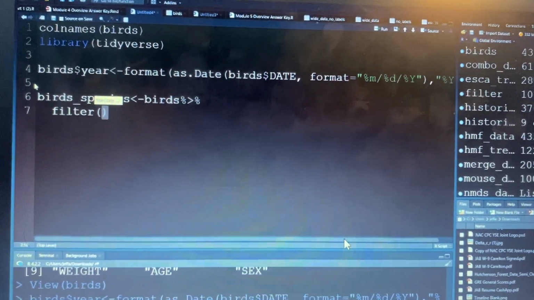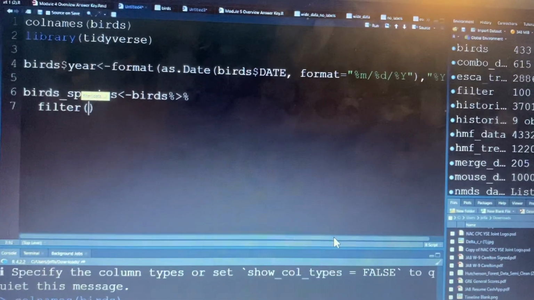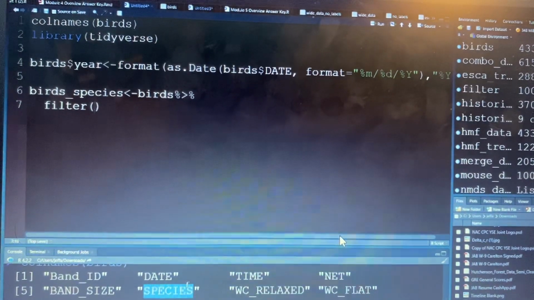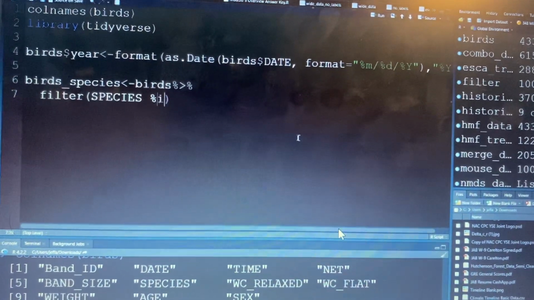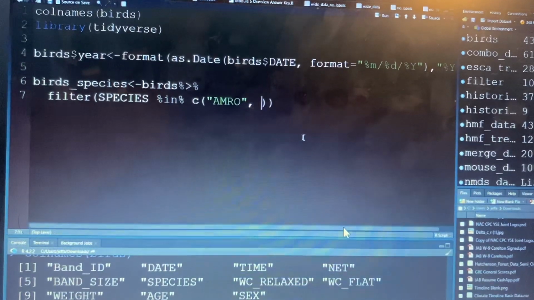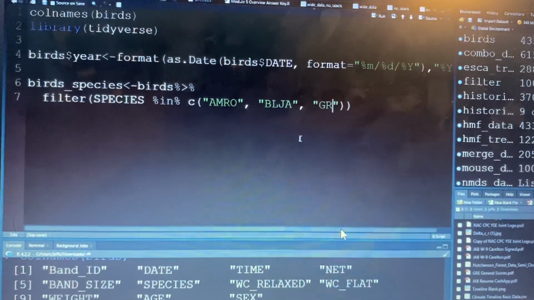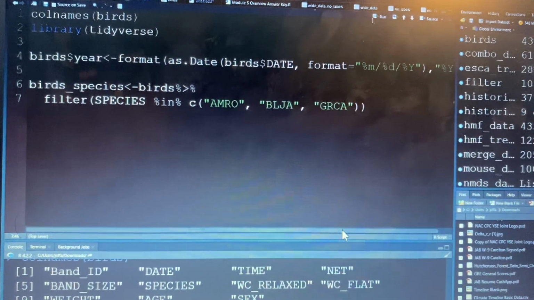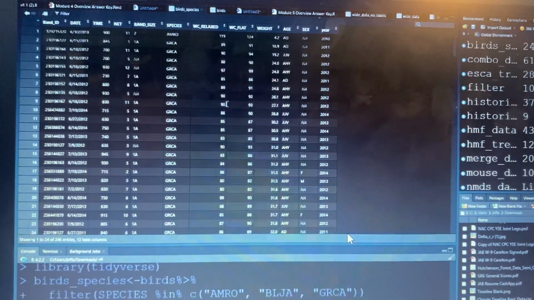I'm going to say I want my species in American robin, blue jay, and gray catbird. So, right, that's going to be my step 1. I have my birds down.